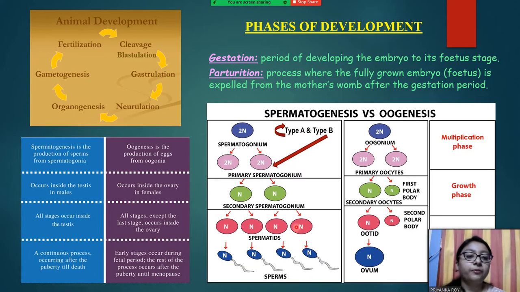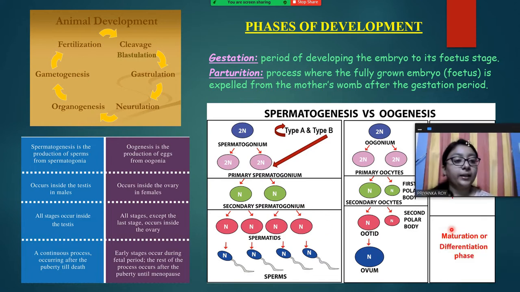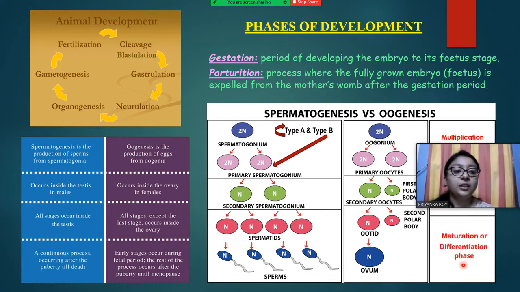This entire process is divided into 3 phases. This is the multiplication phase: the spermatogonia increase in number and give rise to primary spermatogonia by increasing in size, and this is the growth phase. From primary spermatogonia, the secondary spermatogonia come by division, and then from the growth phase this gets into the maturation or differentiation phase. Of course this is the maturation part because the tails are being added to the spermatids.